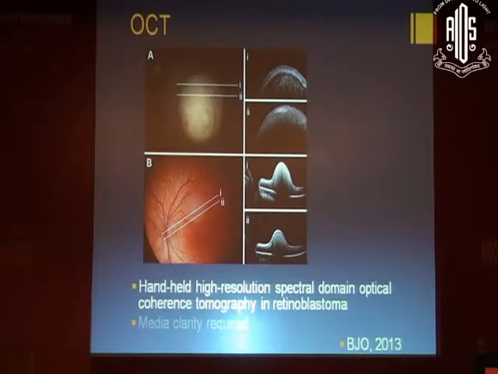Coming to optical coherence tomography, there's a study in BJO last year. They've done a study with a handheld high-resolution spectral domain optical coherence tomography in retinoblastoma, and for this media clarity is required. So if a patient's media is opaque, then this cannot be done. What we see is a sudden transition from a normal retina to an elevated lesion, and behind that we cannot see the rest of the details because of the presence of calcification. And very rarely OCT can also pick up cavities within the tumor and even in the retina.